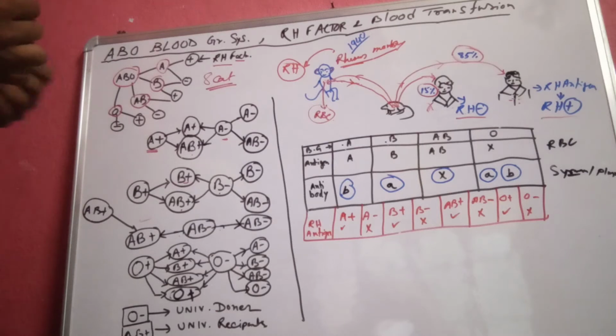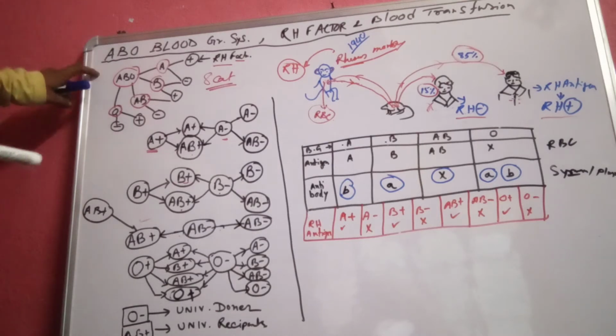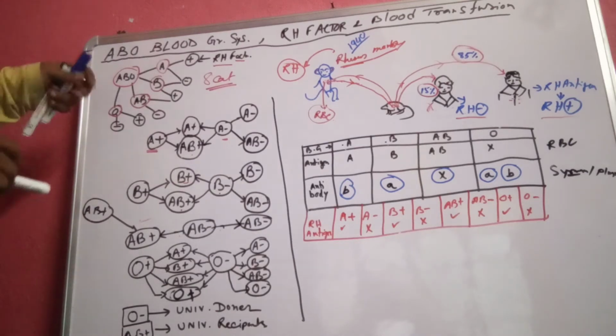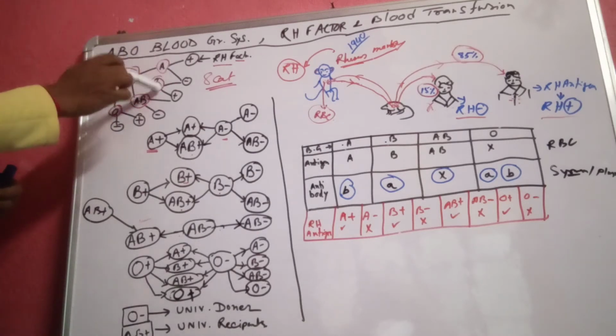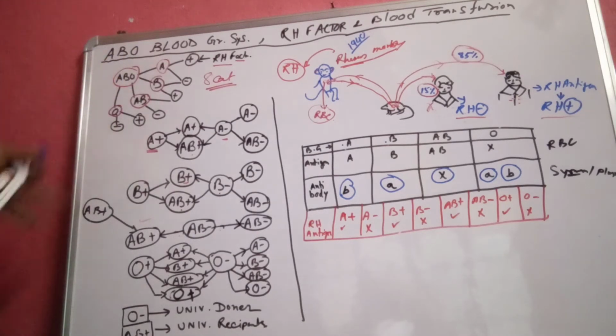Now, in the ABO blood group system, as we know, there are four major blood groups: A, B, AB and O. There are a number of blood group systems, around 100, but ABO is the most important blood group system.